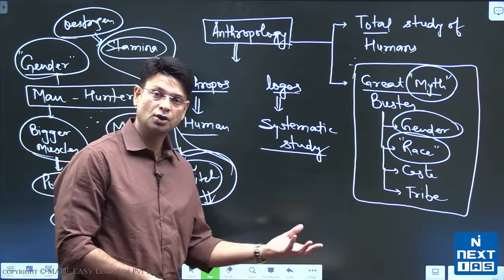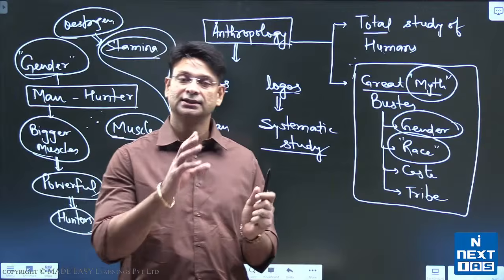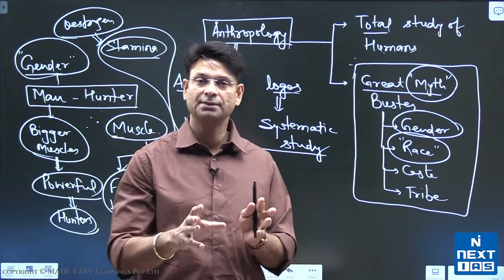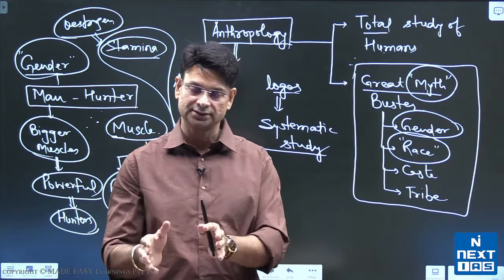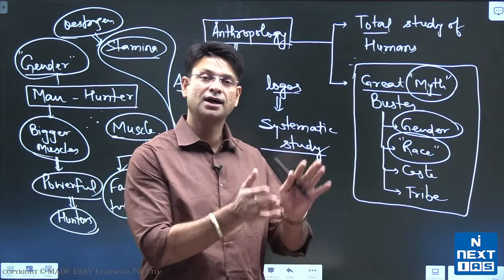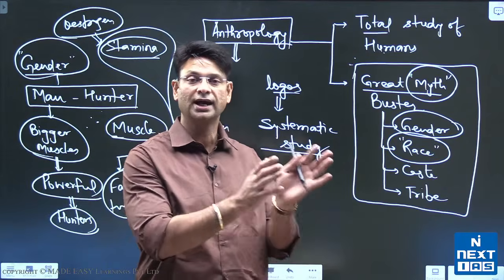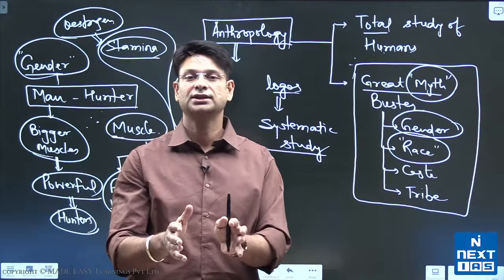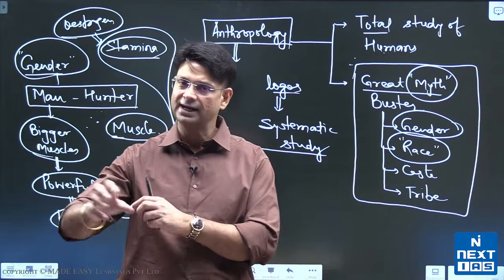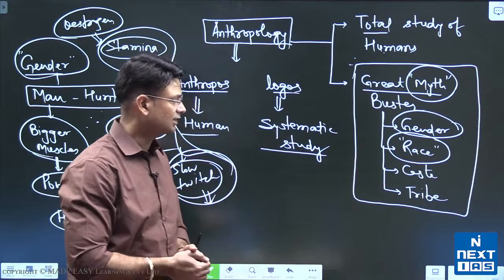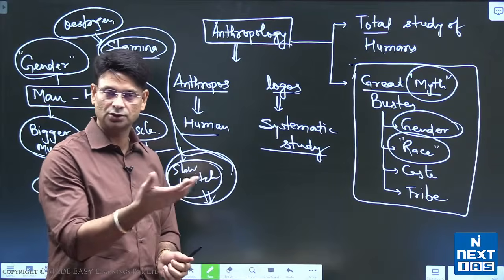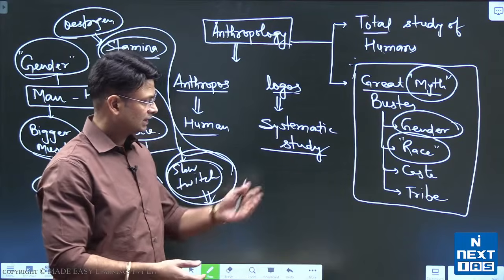Similarly, when colonial powers came to India, they tried to create a boundary between Aryans and non-Aryans. They considered that Aryans are similar to the Europeans, so they have superior mental and physiological ability, and the others have the lesser one. So that divide was also a myth, that was also proved.